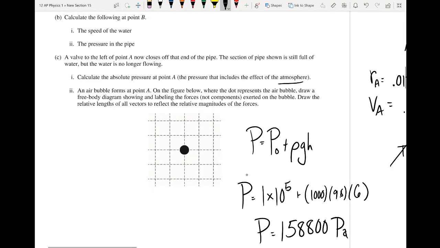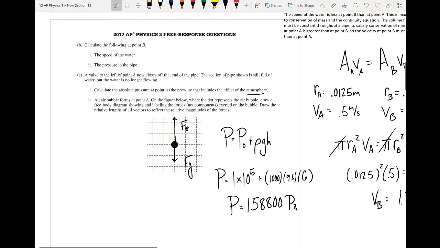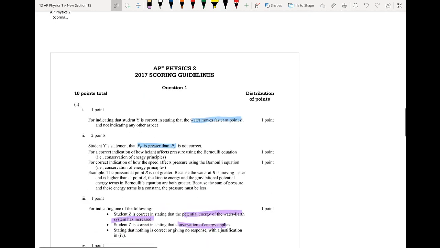And then finally, the last little point, yours looks a little bit different, so I'm sorry about that, but we're saying, hey, there's a bubble in there. What forces are acting in the bubble? We know that bubbles are going to rise up when we put them under the water. And when we are underwater, we have a buoyant force and a gravitational force. Yes, it's a bubble, it's filled with air, but air still has mass. So we still have the gravitational force, but we know that there's a buoyant force acting upwards on the bubble. So yeah, that is that question.